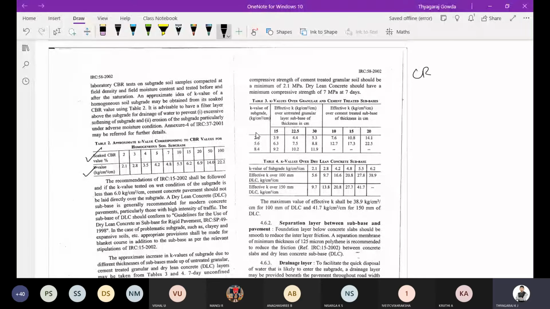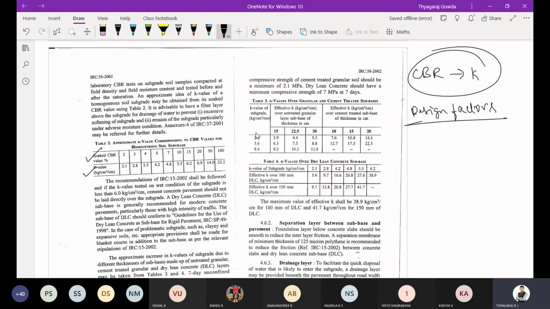When I was explaining the design factors of rigid pavement, I told you that whenever the plate load test is not able to be conducted in the field, using the CBR value we conduct in the field, we can easily determine the K value. So when the CBR is 2%, the K value will be 2.1 kg per centimeter cube.